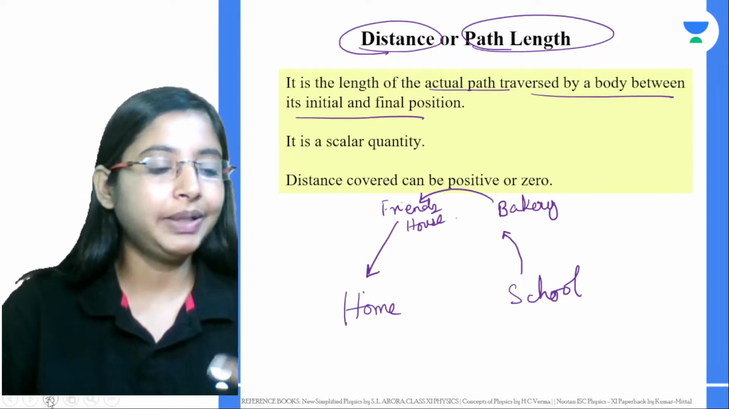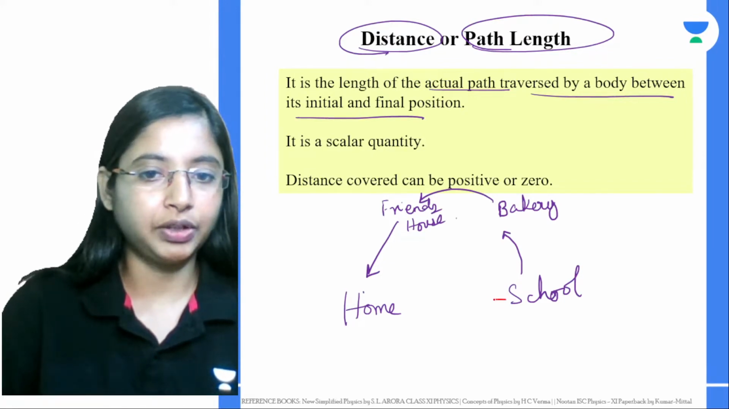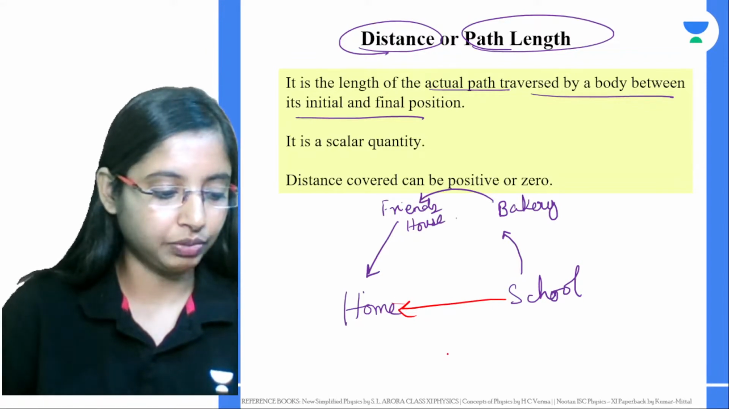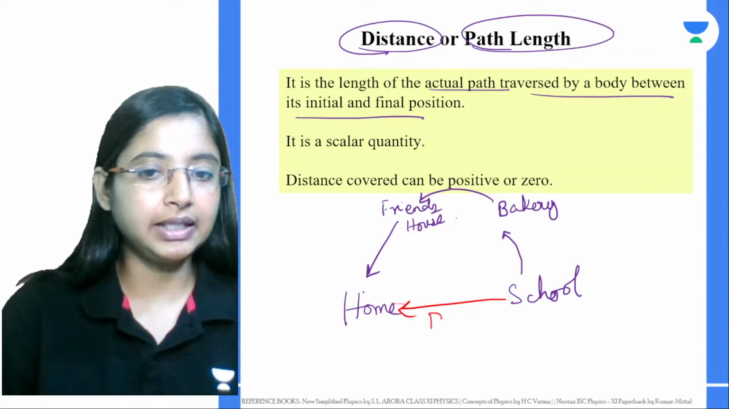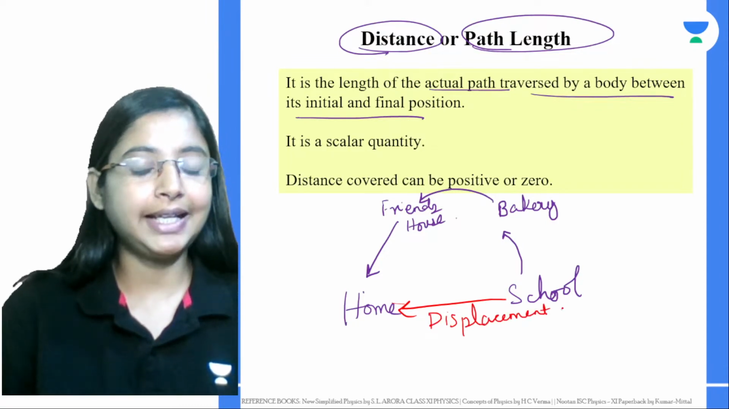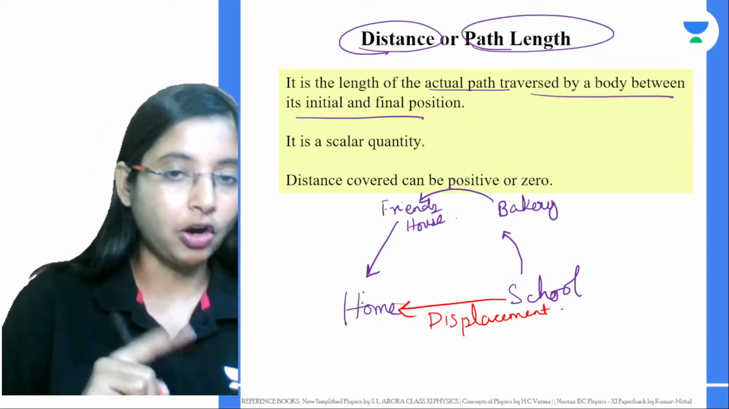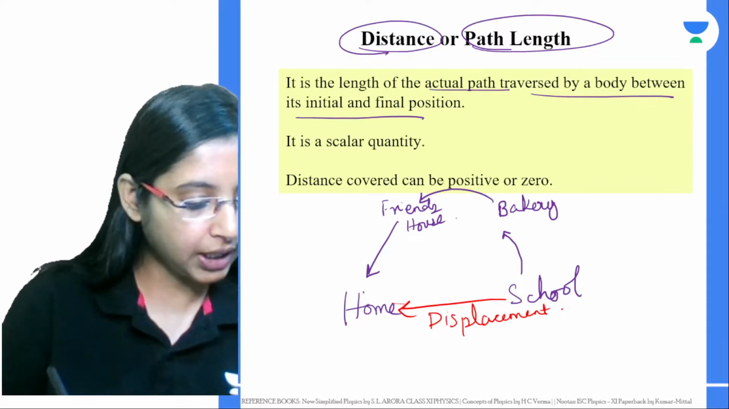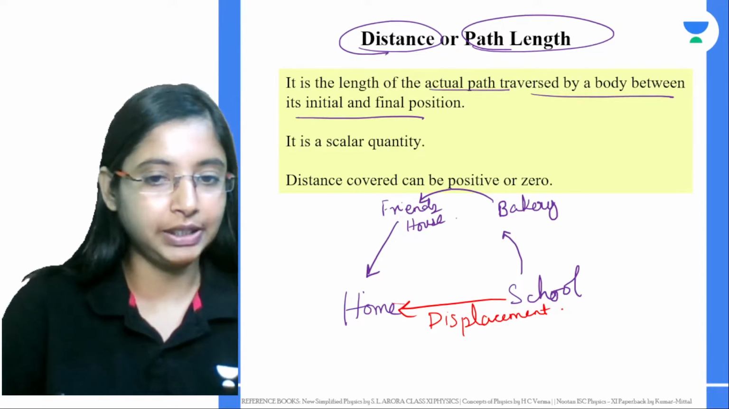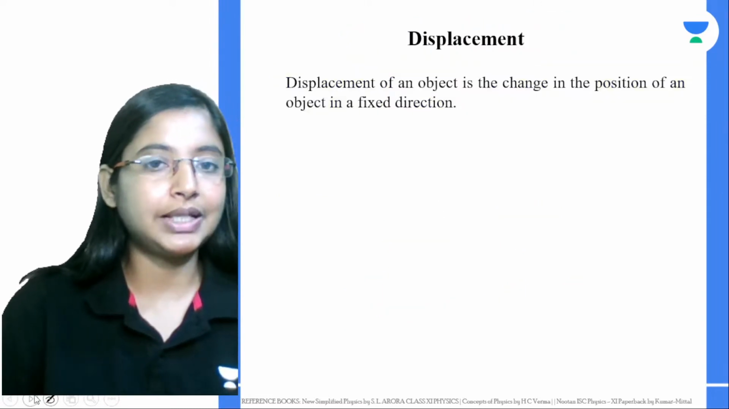Now, what will be displacement? From school, if you're directly going home, you're not taking all these turns, then we can say this is displacement. So displacement takes into picture your initial and final position. It doesn't talk about the complete path traveled. So Akshay, correct, that is right. Displacement is your shortest possible distance. All right, that is correct. So the next one is displacement.